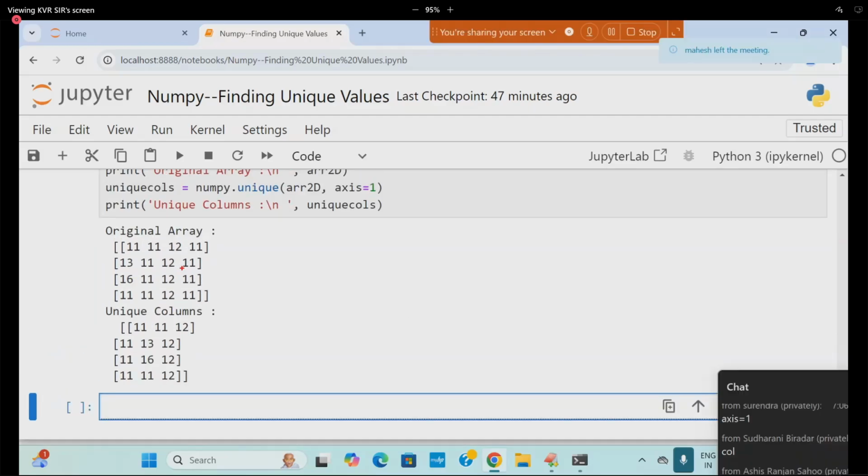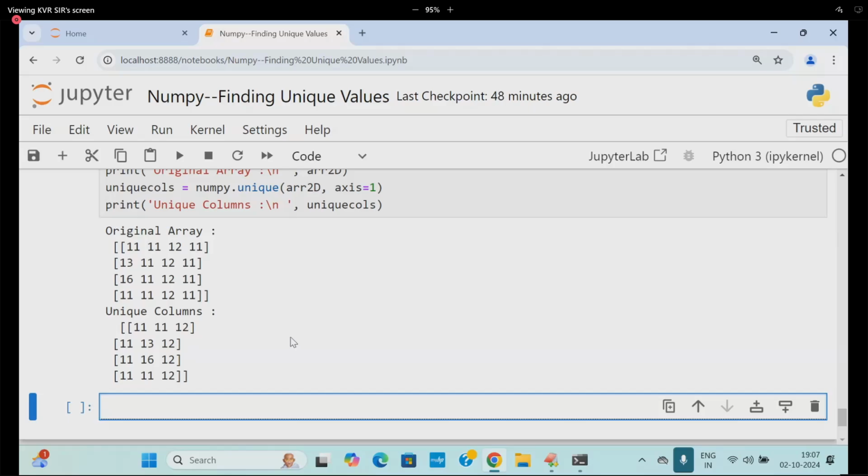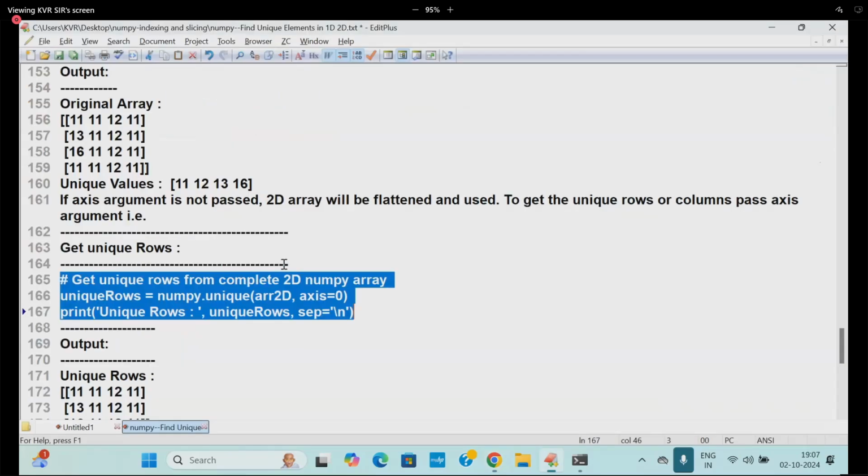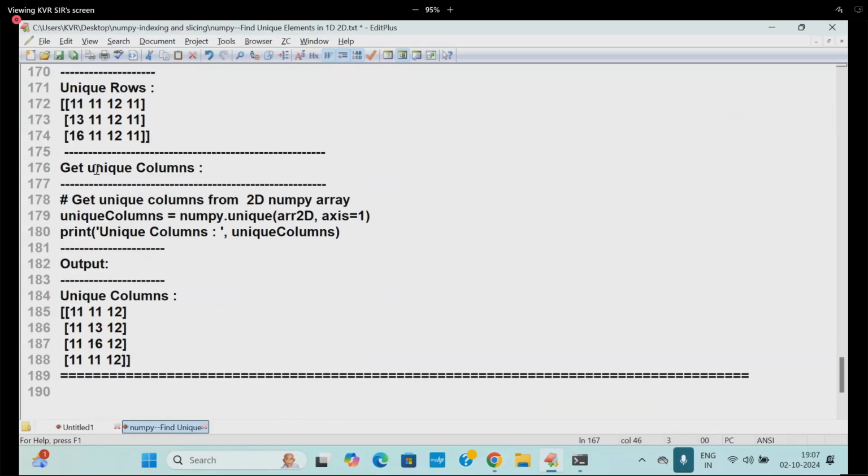So here, first column as this, second column as this, and next is 12 as this, and this one is not coming because it already came. Yes. So I think you are following me. Are you okay? Right. This is about unique rows and unique columns.